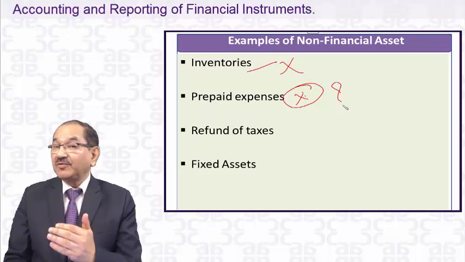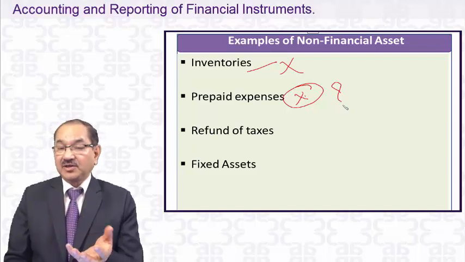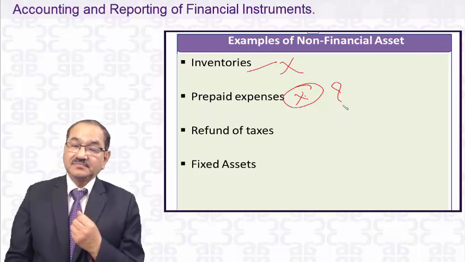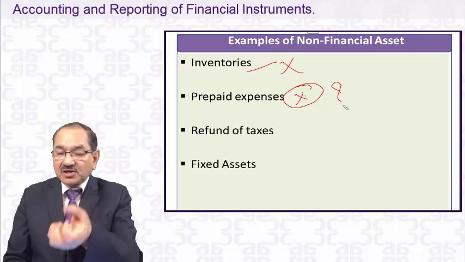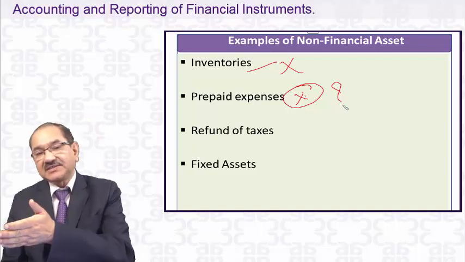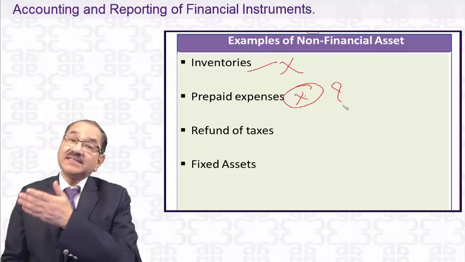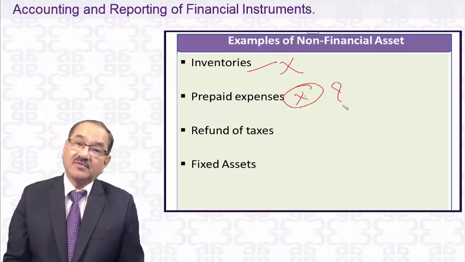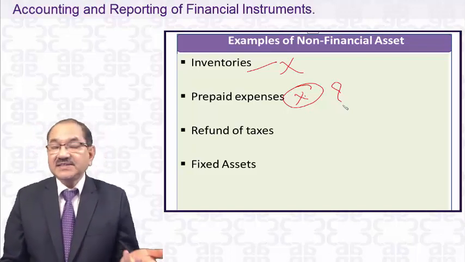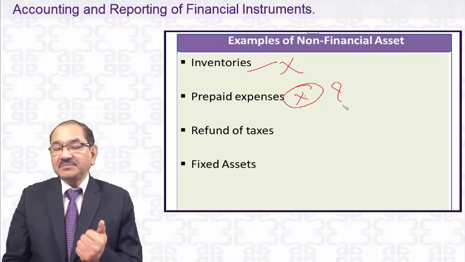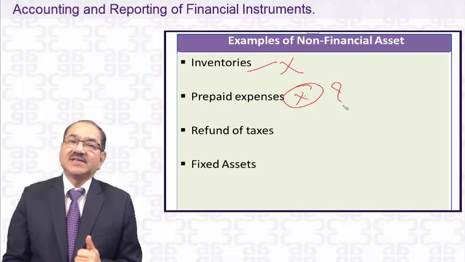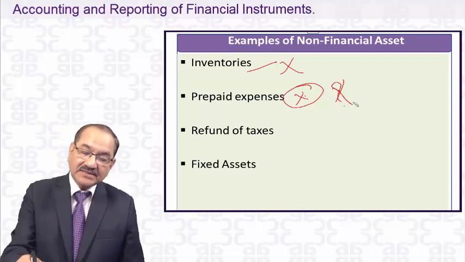No, because there will be an adjustment of it. You will not get cash back. So prepaid insurance does not come within the definition, contractual right to receive cash or another financial asset. What you may get is the services from the insurance company, and you will make an adjustment of the prepaid insurance when it becomes due. So neither cash comes nor another financial asset comes. And therefore, it is not a financial asset.